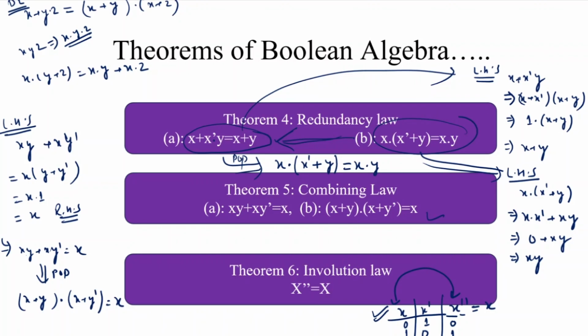If there are n variables present as input, what are the possible combinations of input in the form of 0 and 1? If there are n variables, there are 2 to the power n possible input combinations, and then we find the value of the output for each possible input combination. So this is all about the involution law.